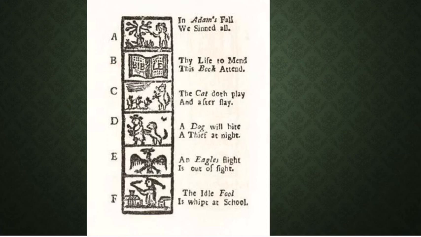Life to mend, this book attend. Well, I guess B is for book, but this book is the Bible. A dog will bite a thief at night, so don't steal because a dog will bite. D for dog. So anyway, they have this throughout a whole reader that they would have, and kids would learn their ABCs and how to spell and how to read through these moral lessons. But you see this in New England and no place else, at least initially, because they had kids that were living longer and there was more need to educate them.